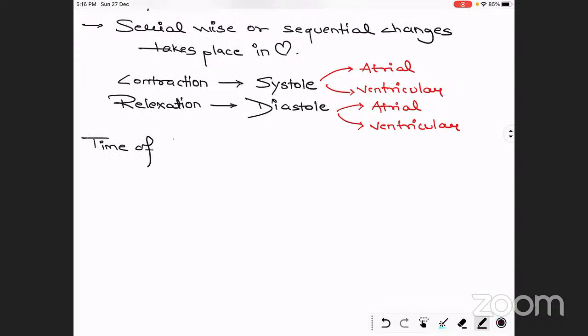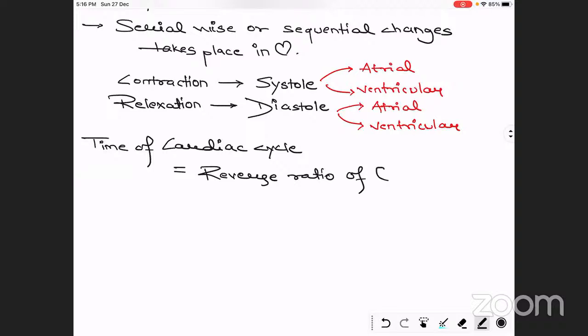The time of the cardiac cycle is the reverse ratio of heartbeats per minute.